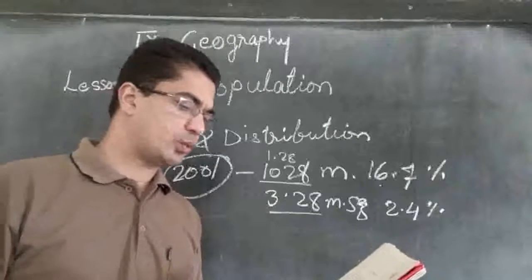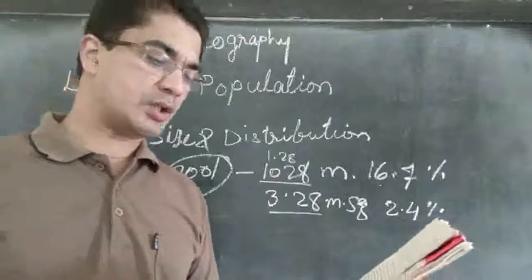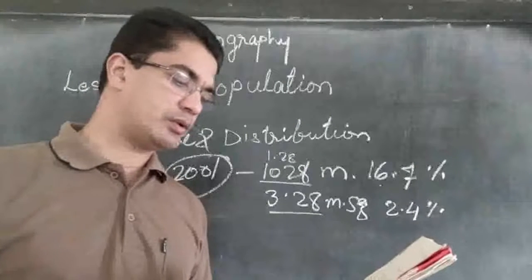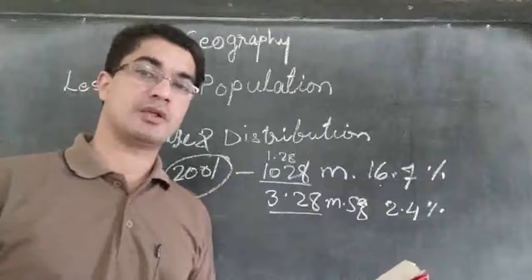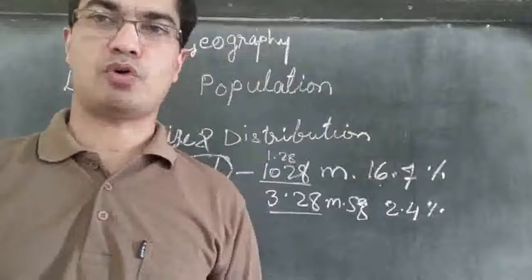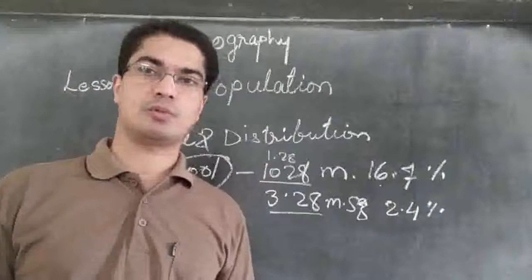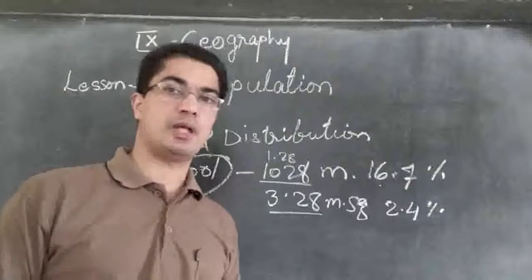And the 2001 census data reveals that Uttar Pradesh, with a population size of 166 million people, is the most populous state of India. So you can underline that. Which is the most populous state in India? Uttar Pradesh. They have 166 million people.